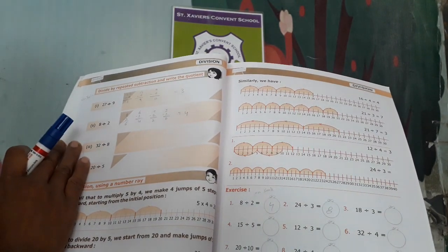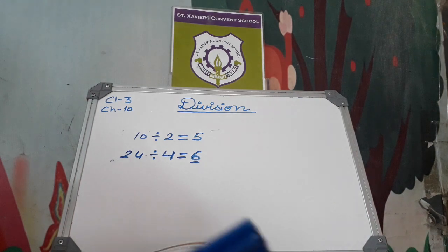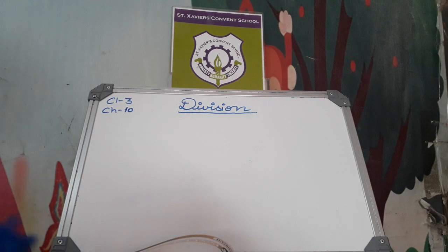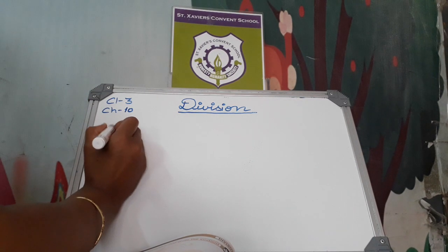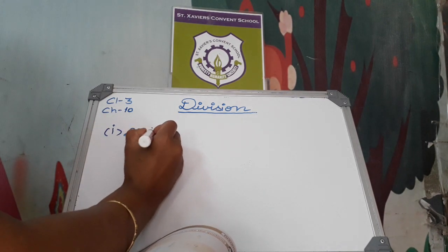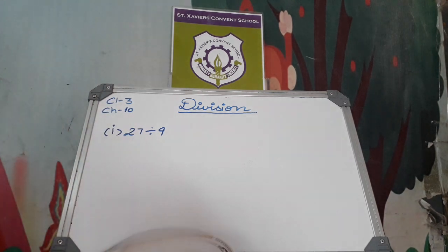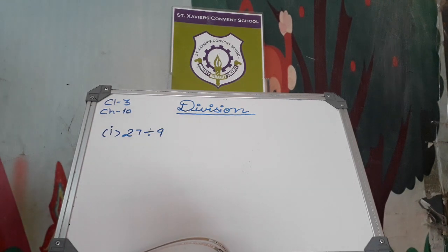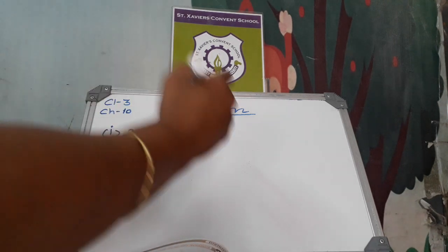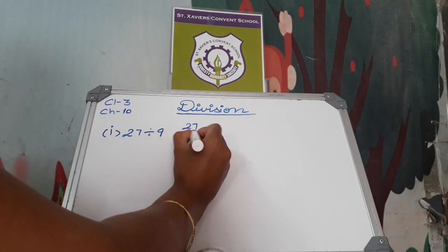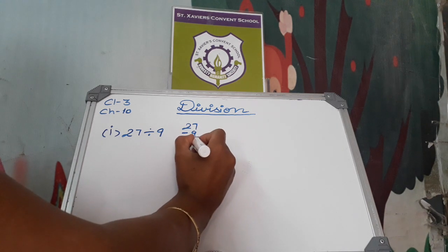Divide by repeated subtraction and write the quotient. Now see page number 88. Number 1, 27 divided by 9. This is division by repeated subtraction. Okay. 27 minus 9, answer will be 18.